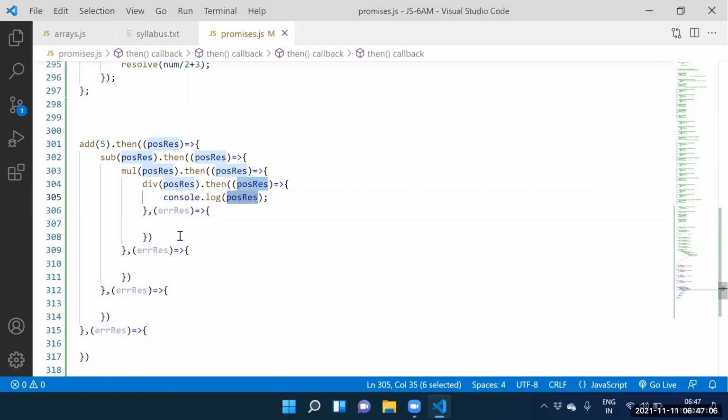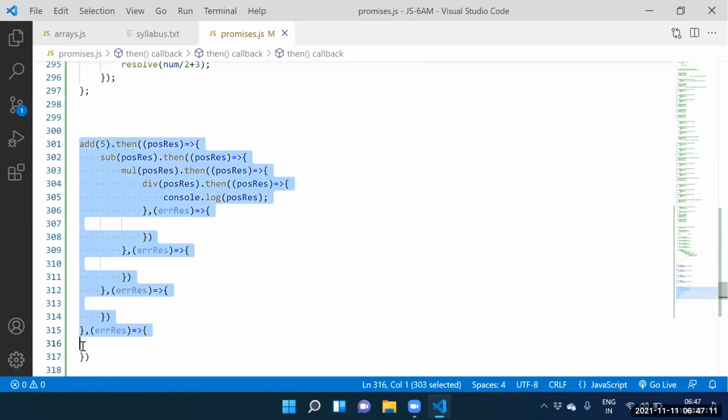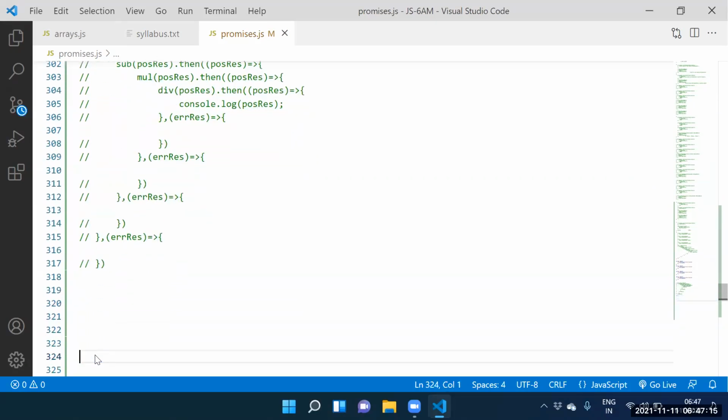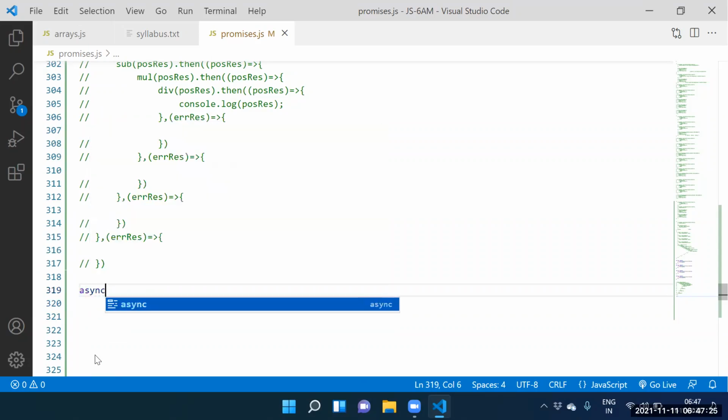Yeah, guys, anyhow, say this one. Now this is which approach here? This approach we can call the then approach. Fine, guys. What is the alternative solution for then? Async and await. The alternative solution is async and await here. Yes or not?